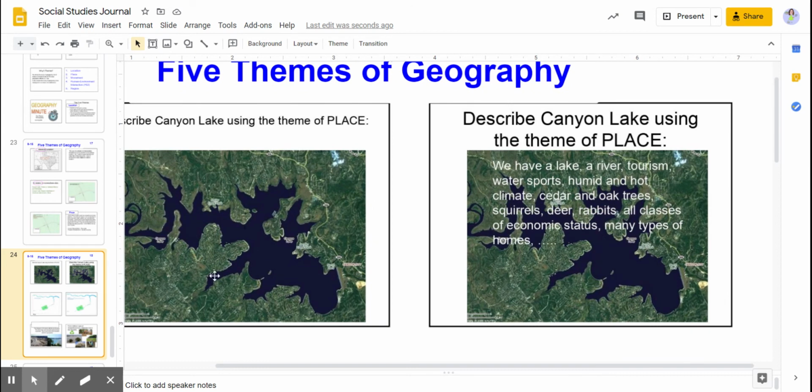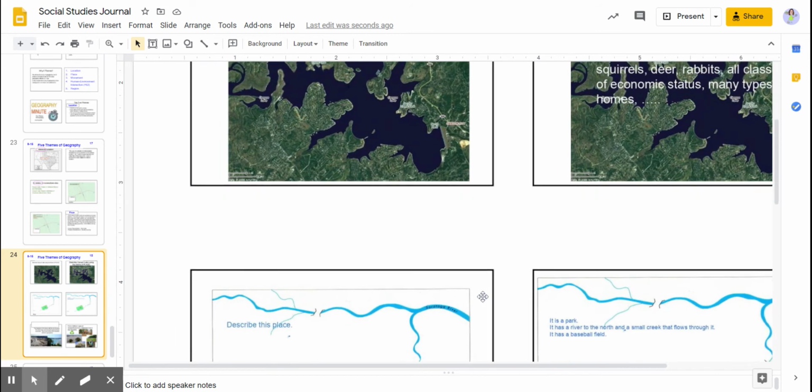If you were describing what's there in that place, you could say a lake, a river, tourism, water sports, humid and hot climate, cedar and oak trees, squirrels, deer, rabbits, all classes of economic status, many types of homes. You're just describing the features there, man made ones and natural ones.